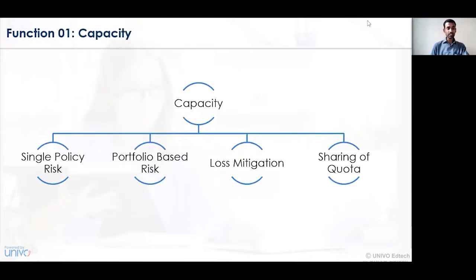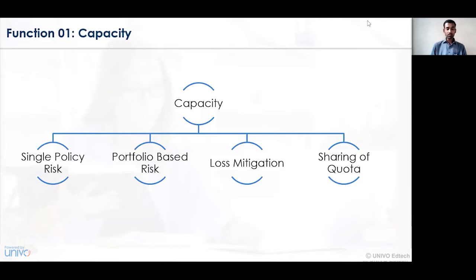The first function, that is capacity. The function of capacity deals with a certain consideration about what type of insurance contract you are dealing with. The different types of contract may be an insurance policy with respect to life insurance, general insurance, health insurance, and so on. Depending on the different types of policies, the insurance contract is undertaken.